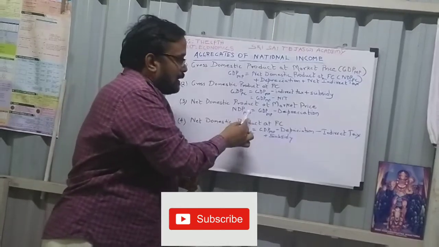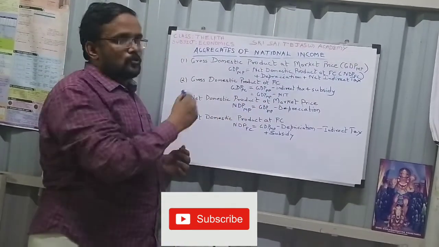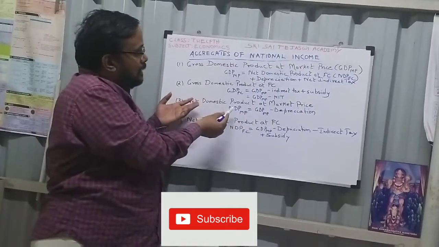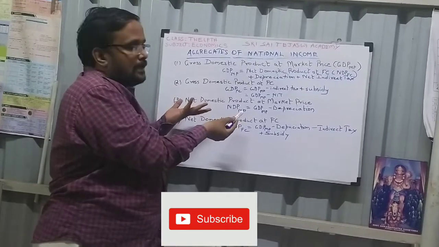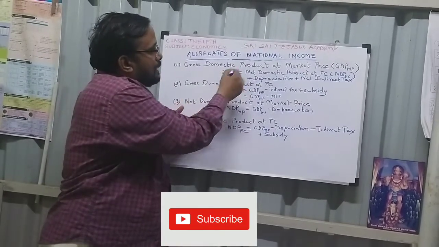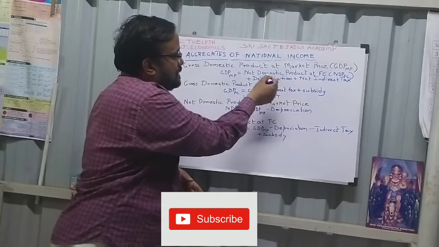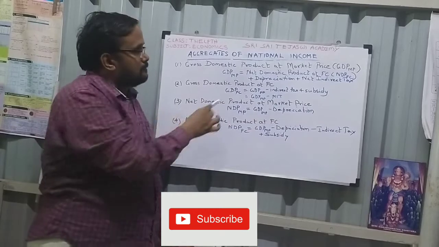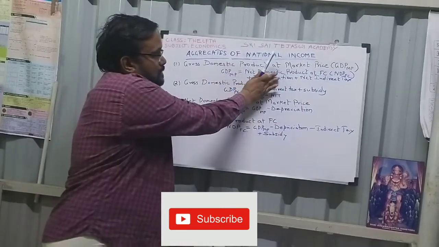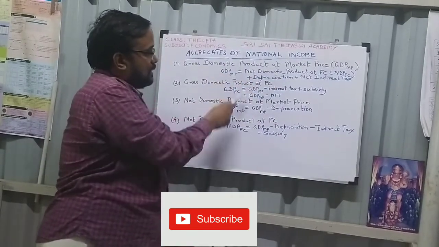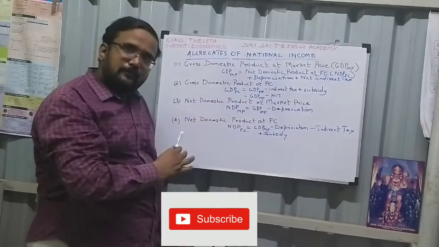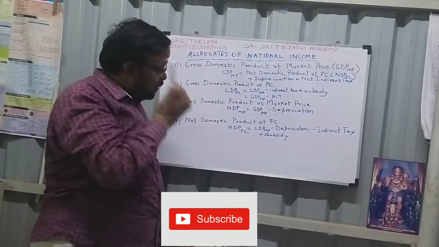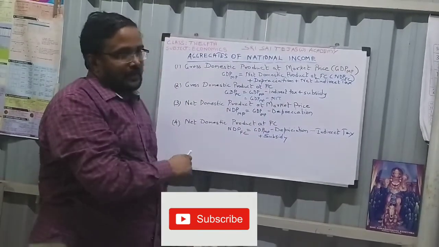Net domestic product at market price. It is as simple as that. Gross domestic product is net domestic product plus depreciation, so it is the domestic product including depreciation. If you take depreciation out of GDP MP, you will get NDP MP. Now net domestic product at FC, NDP FC.